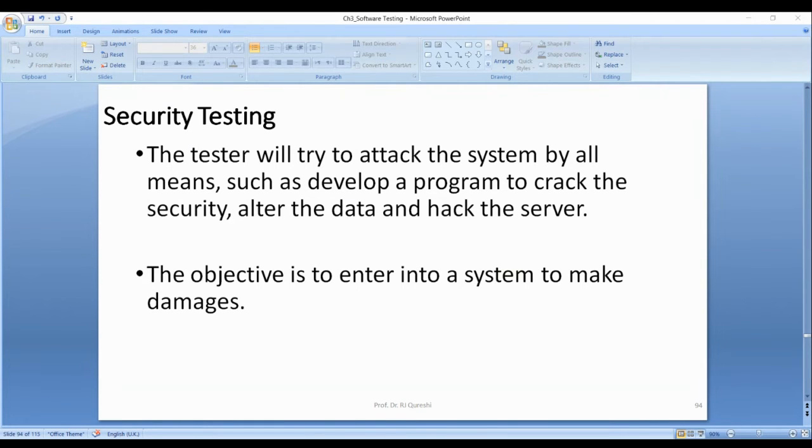NASA, FBI, CIA, they also have competitions. They invite university students like Stanford, Cambridge, MIT to hack their servers, to check the loopholes and to protect their systems. So that is the job of security testing. Any question?